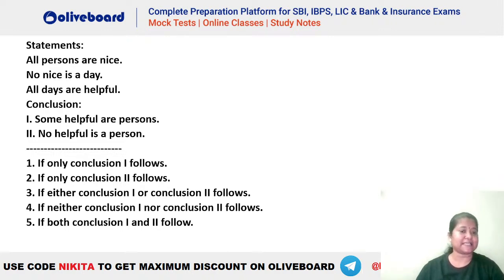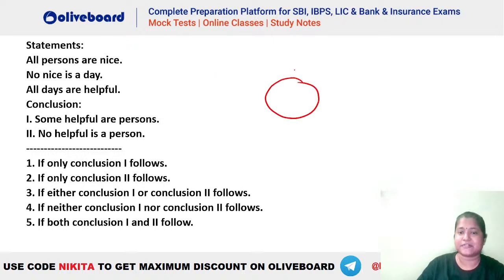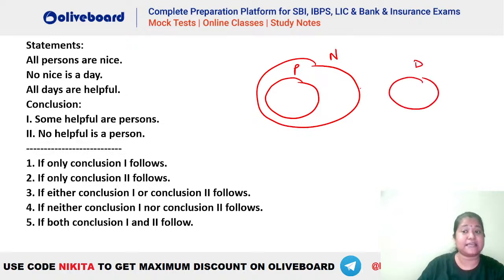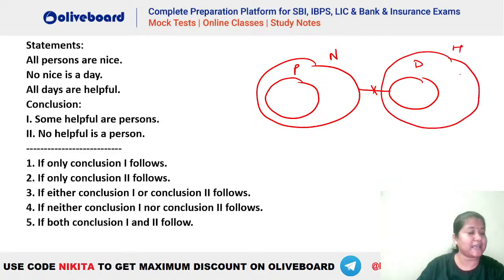Okay, option C, that is either 1 or 2. Absolutely, Mudit, that would be the right answer. So let's quickly check. All persons are nice. That means persons have to be inside nice. No nice is a day, so that will be something like this. Then all days are helpful, so all days are helpful would be like this. This is the diagram here.